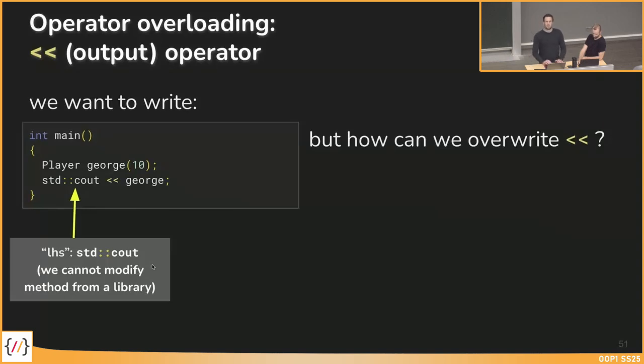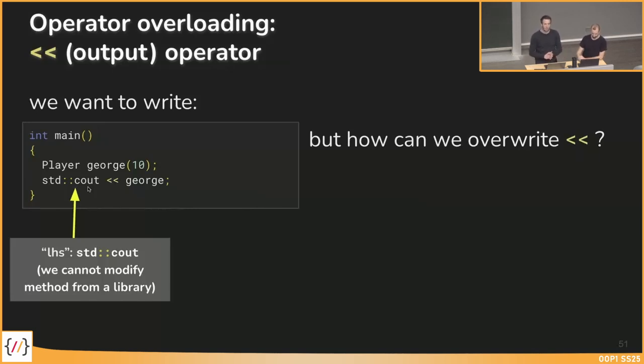It's not the way we have learned in the past 20 minutes, because on the left-hand side of this output operator, we have the standard cout, which is not a custom-defined class. So we can't go into the cout class and then write our output operator.